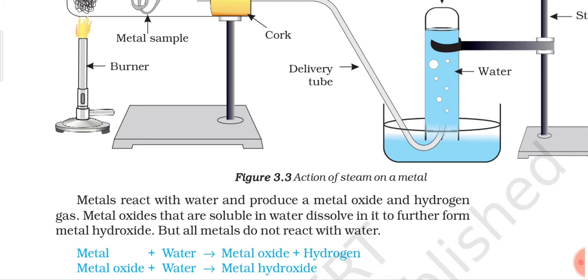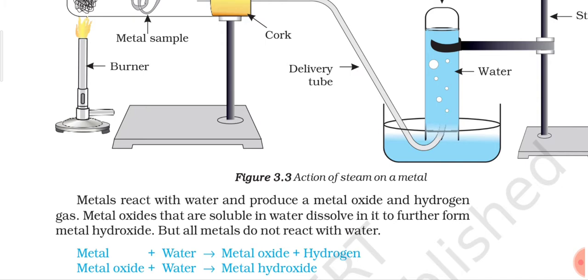Like we discussed in the last activity, there are very few metal oxides which are soluble in water. Those metal oxides which are soluble in water will react with water and form metal hydroxide. So in some cases we will find metal hydroxide as the final product, whereas in some cases we will have metal oxide only as the final product apart from hydrogen gas. But all metals do not react with water.